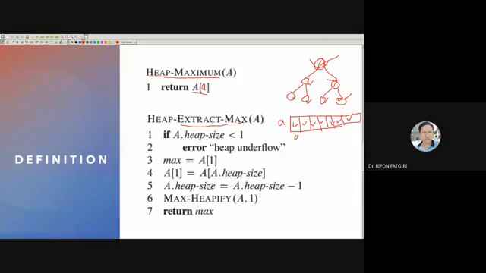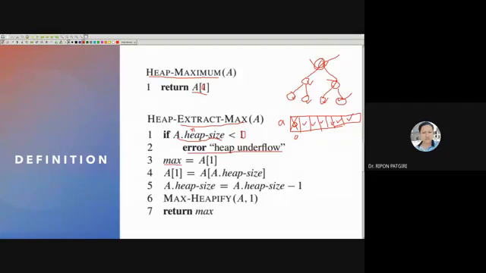So I would like to extract, meaning I would like to return this top element, and I would like to delete, remove this top element, the largest element. Then how would I do that? Heap size, in our case, is n. If n is less than 0, that means n is negative. Then it will give an underflow, meaning the max heap is empty.